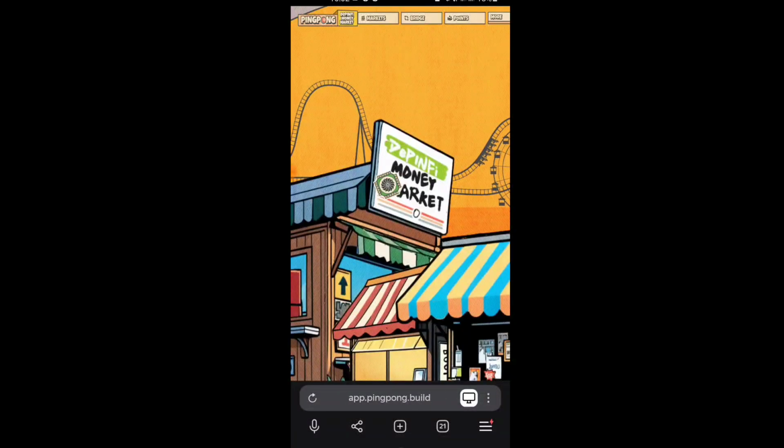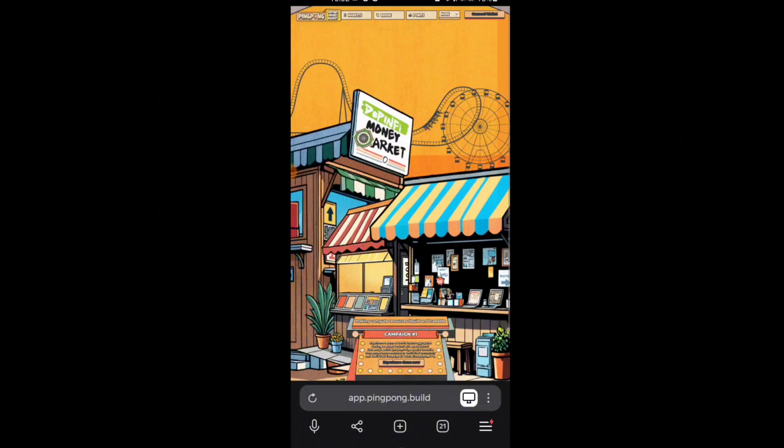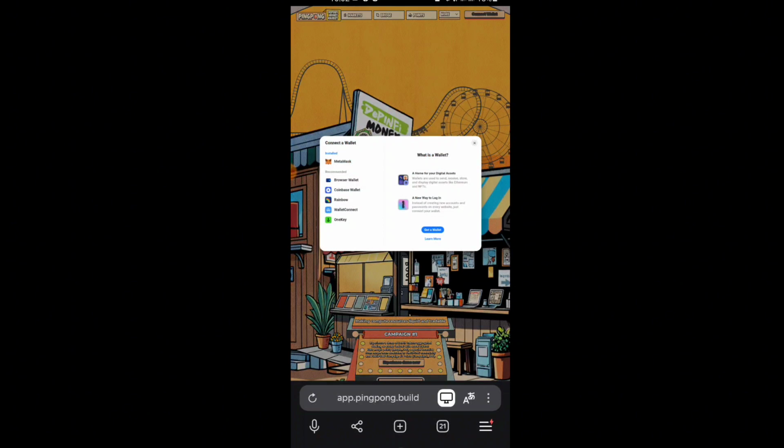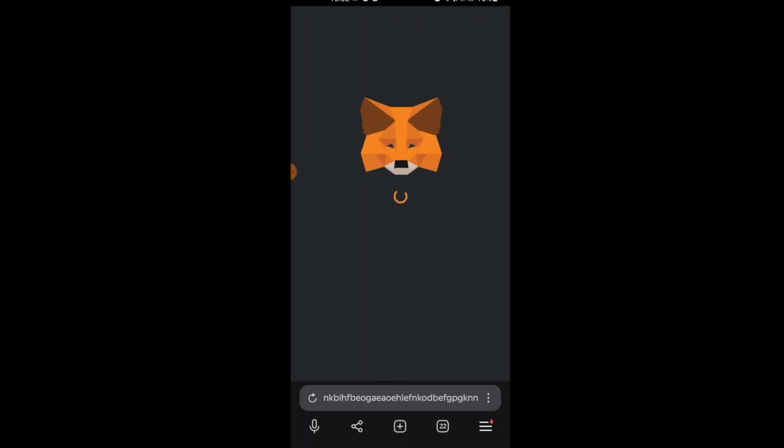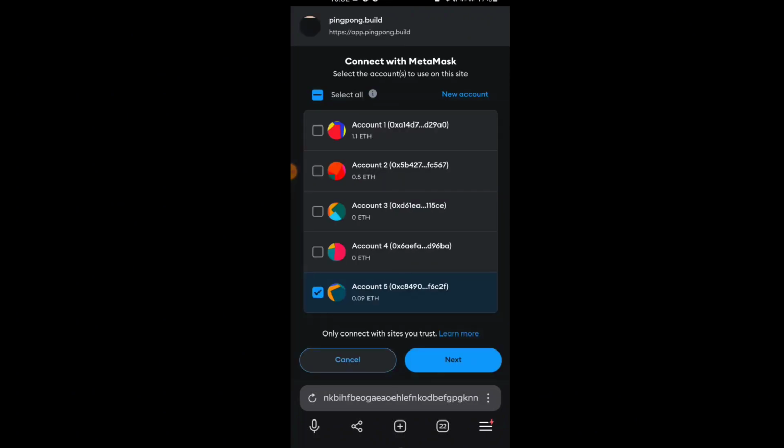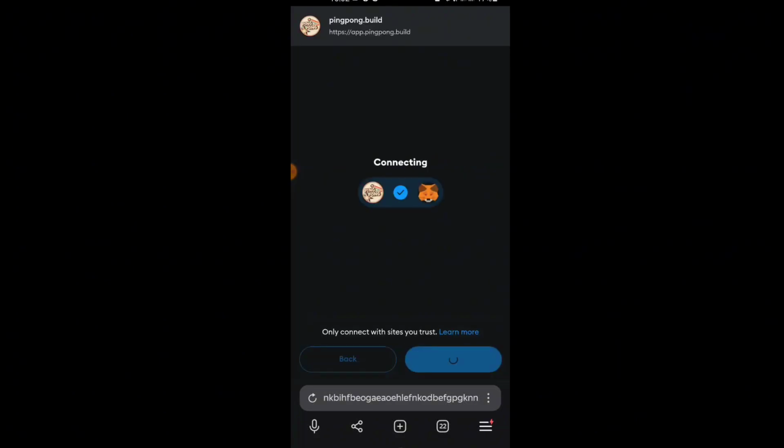What you need to do here is just connect your wallet here and interact with their website.